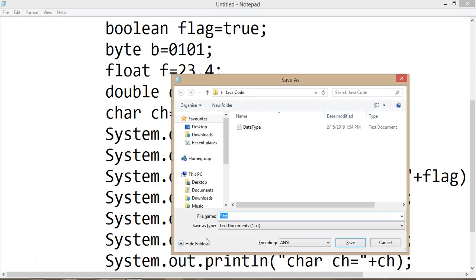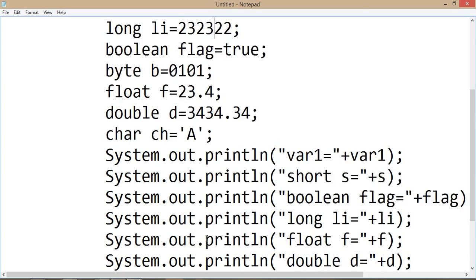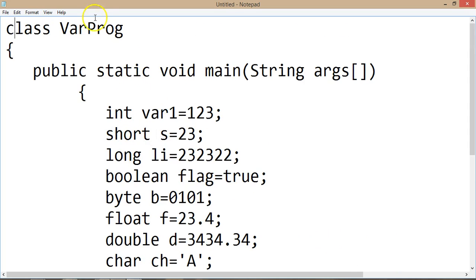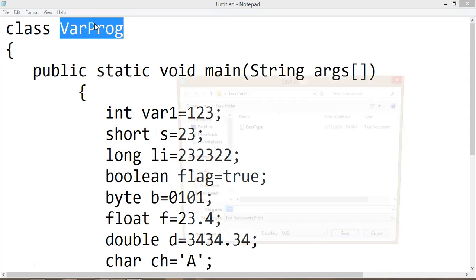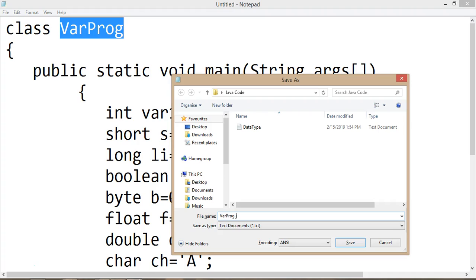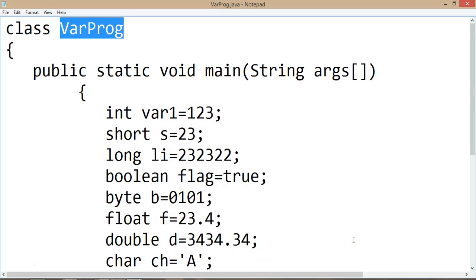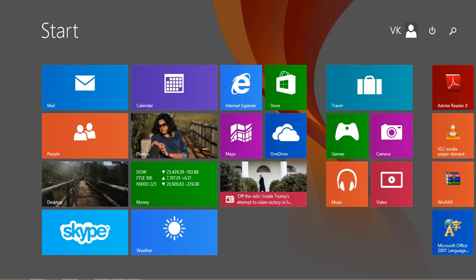Now we'll save this as .java and we'll execute this.